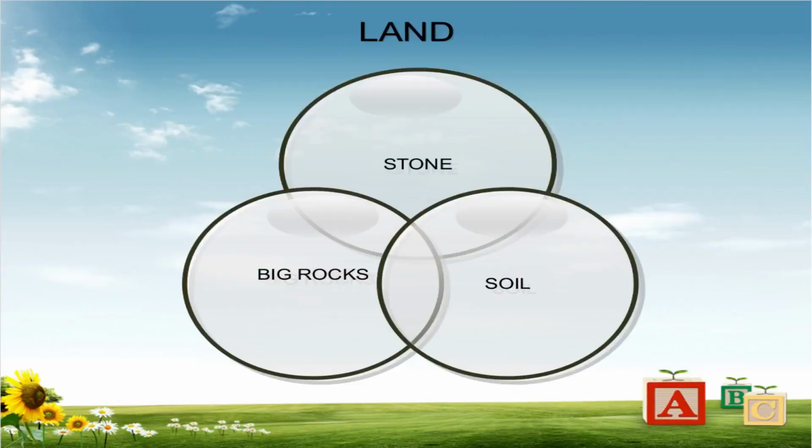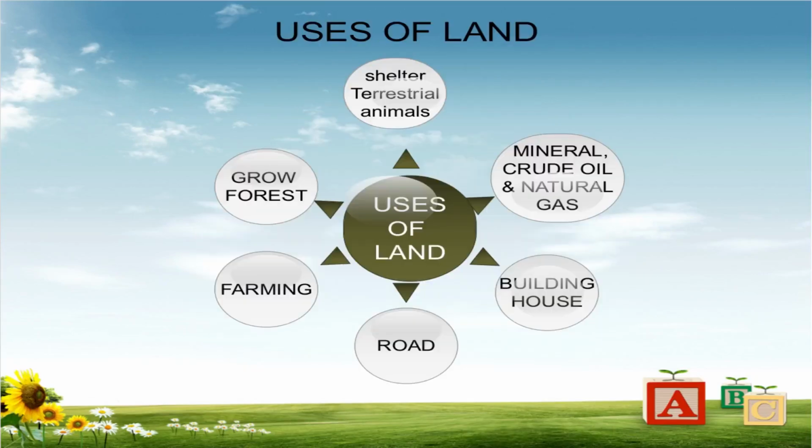Land. Land is made up of soil, stone and big rock. It is uneven, hilly in some areas and flat in other areas. There are many uses of land. All the terrestrial living things are given shelter by the land. Some animals dig burrows on the land.